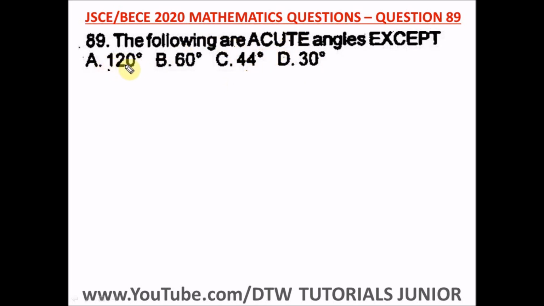So what are the angles that are less than 90 degrees here? Okay, so we have 60, 44, 30. So the following are acute angles except A, 120 degrees, which is greater than 90 degrees. All right, so our right option here is option A.